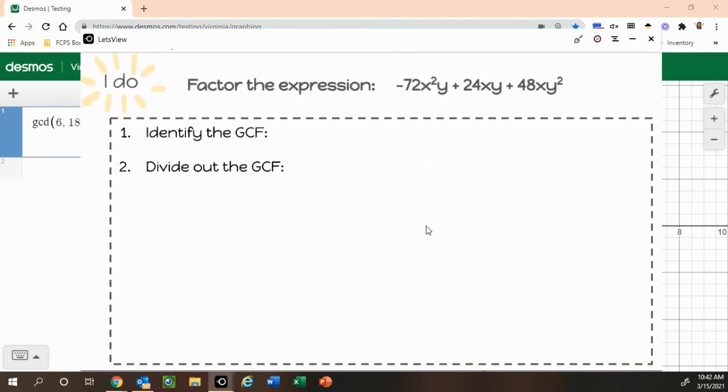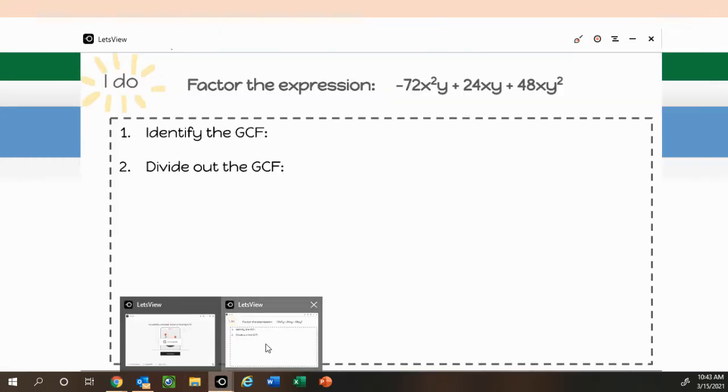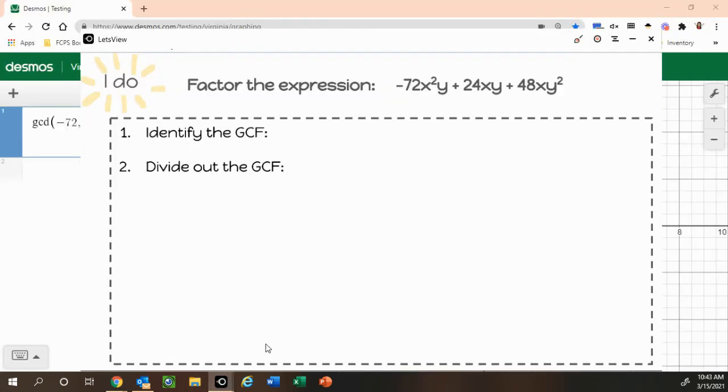Okay, we are identifying our GCF. These are some big numbers, so I'm going to go ahead and definitely do this in Desmos. Okay, so we have negative 72, 24, and a positive 48. That tells us our greatest common factor between all those coefficients is 24. But since our leading term is negative, this GCF better be negative. It'll be so much more helpful when we get to dividing.